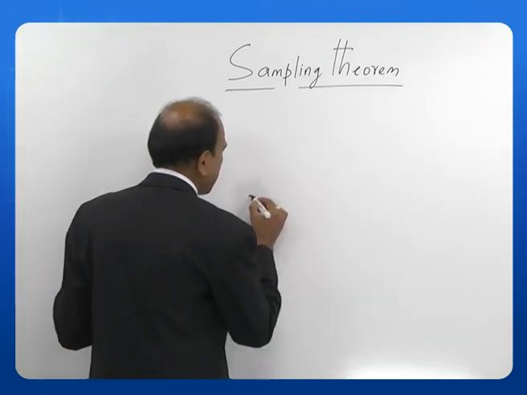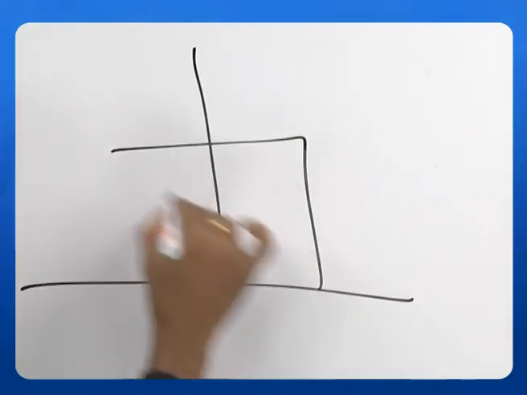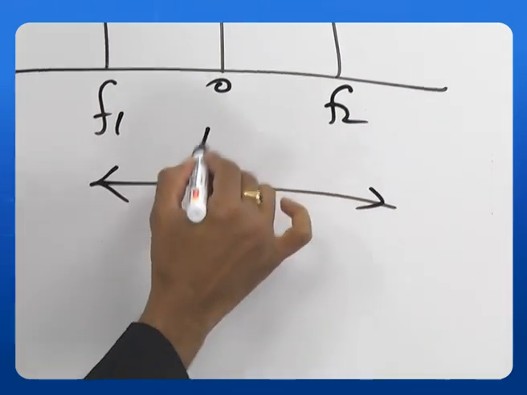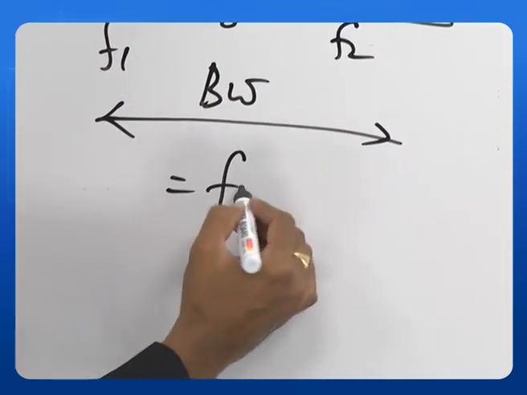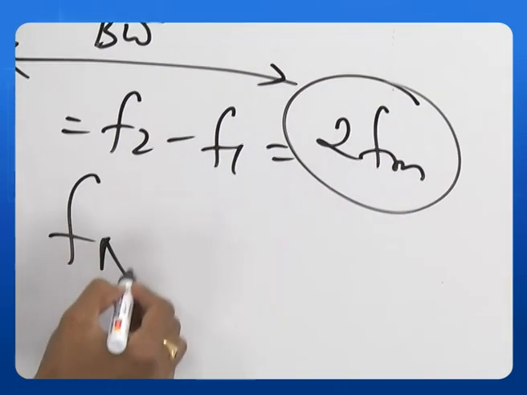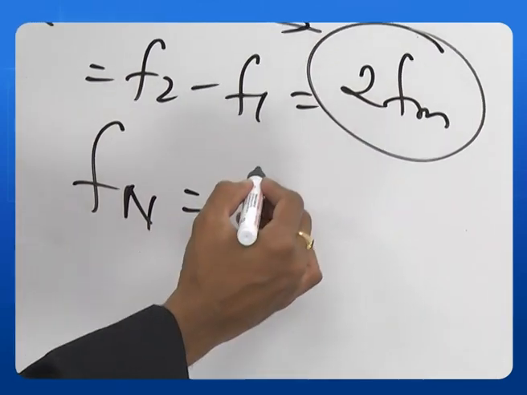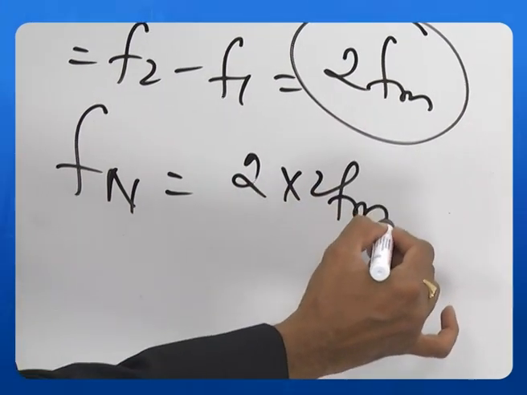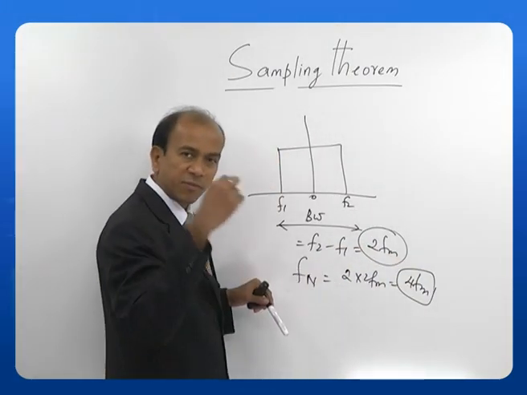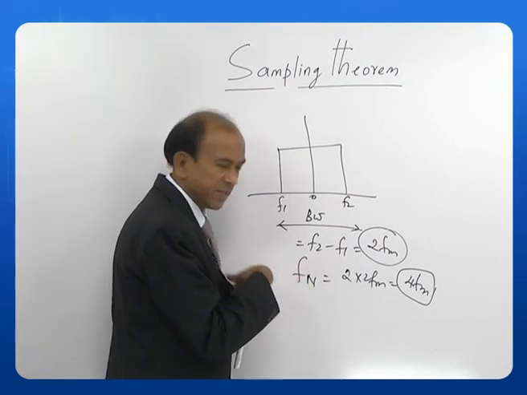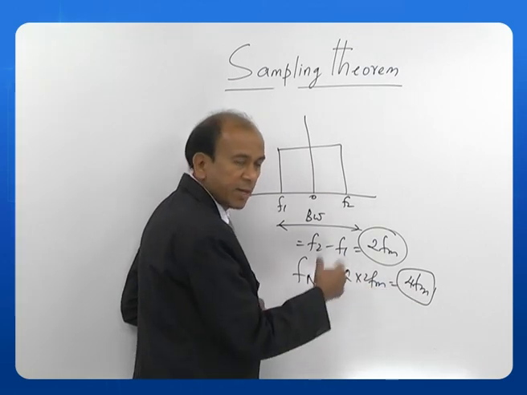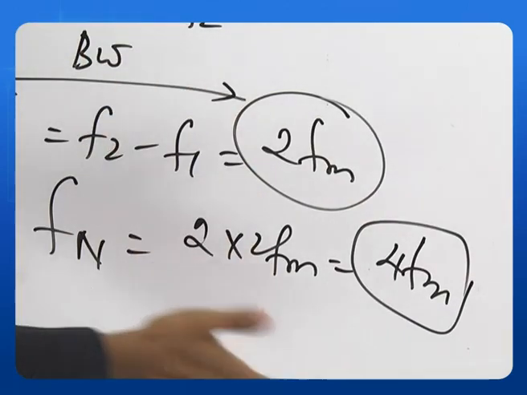So, I take a band pass signal here, this is f1 and this is f2, and I calculate the bandwidth. The bandwidth is equal to f2 minus f1, and this is equal to 2 fm. Then my Nyquist sampling rate must be equal to 2 into 2 fm, that is 4 fm. So, this is the slight modification in the sampling theorem for band pass signals, where the Nyquist rate is 4 fm, because the bandwidth of the given signal is 2 fm, so the rate will be twice that.